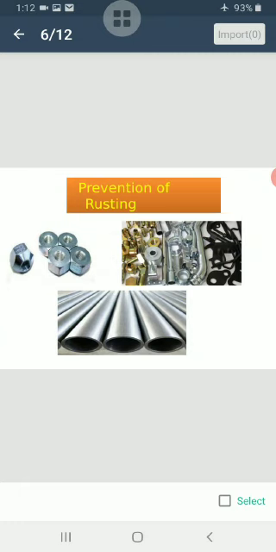A more efficient method is to coat the iron with another metal, such as zinc or chromium. The process of depositing a layer of zinc on iron is known as galvanization. So we can do galvanization to prevent rusting of iron, and the water pipes used in our homes are made of galvanized iron.